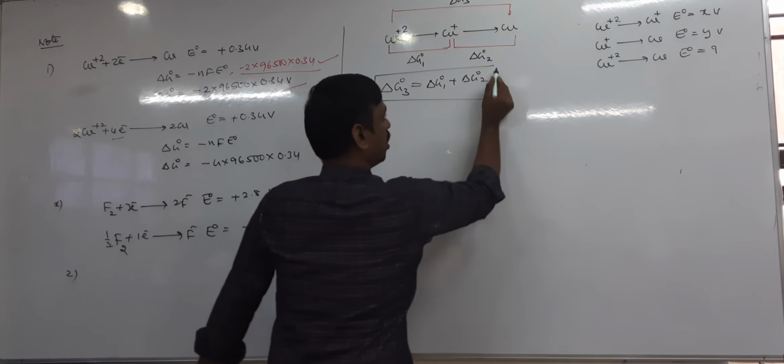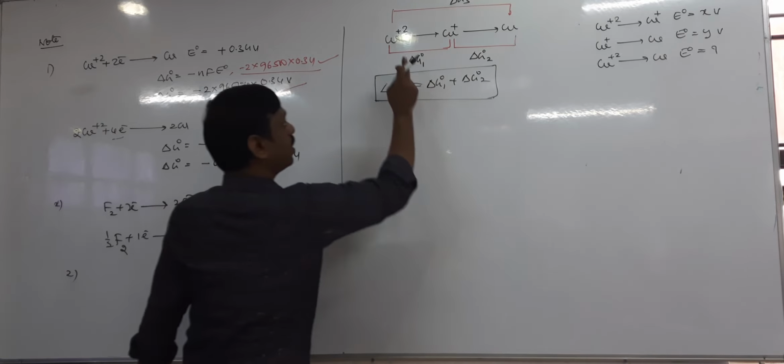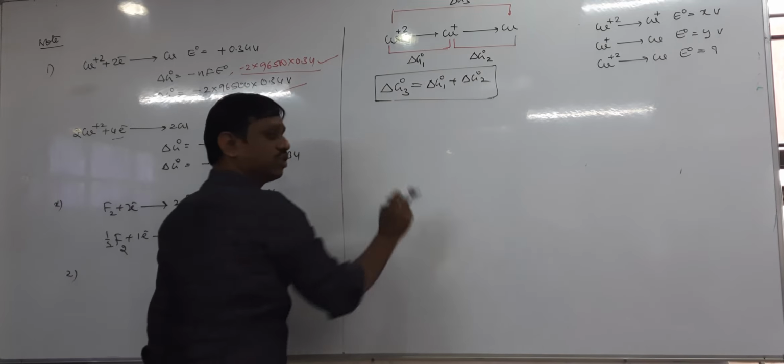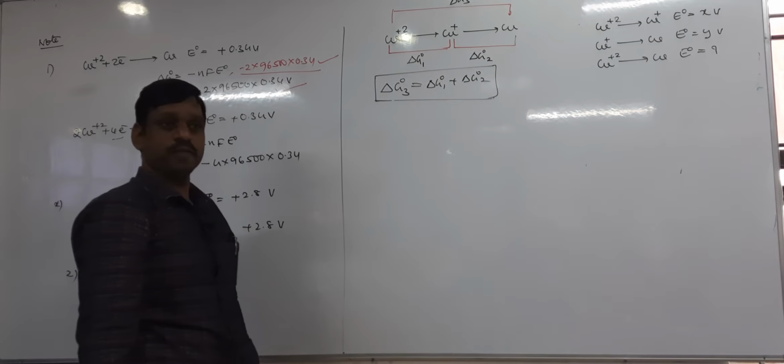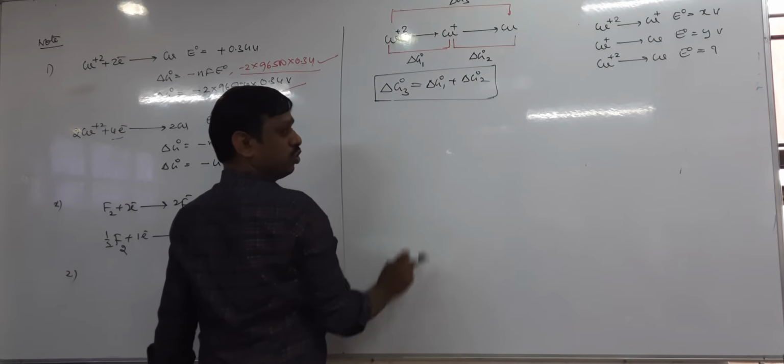But actually what we need to calculate is Cu plus 2 to Cu, that is delta G03 only. Then delta G03 equals delta G01 plus delta G02.